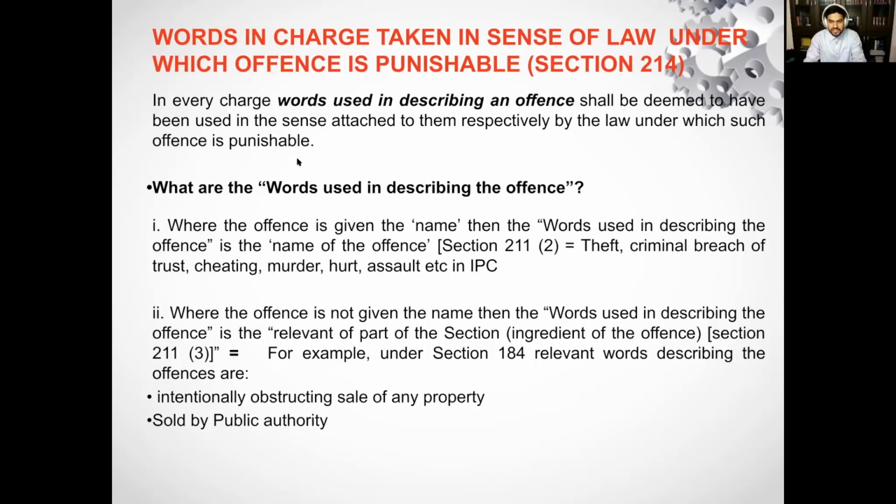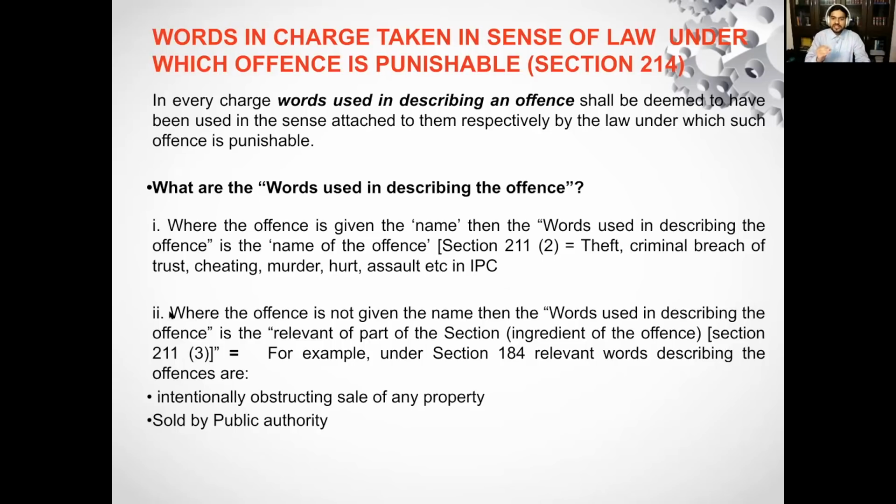The first expression we need to focus on is the meaning of words used in describing an offense. When we were studying section 211 in the first part, we studied that there are two types of words used in describing an offense. First, where the offense is given a name, then the words used in describing the offense are the name of the offense, as provided in section 211 subsection 2. For example, theft, criminal breach of trust, cheating, murder, hurt, assault, causing miscarriage, forgery. For all these, the name is provided.